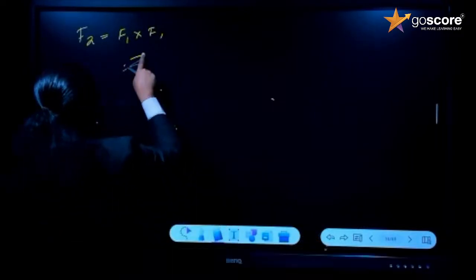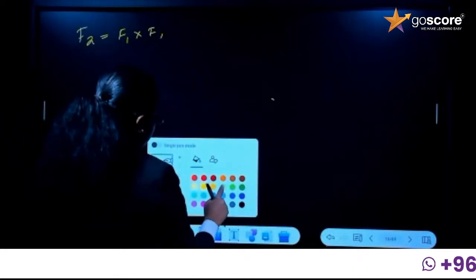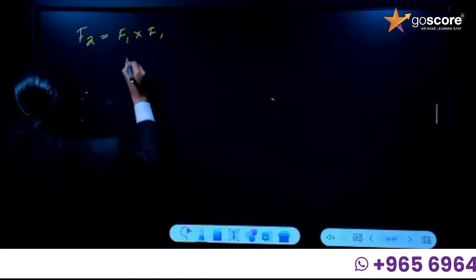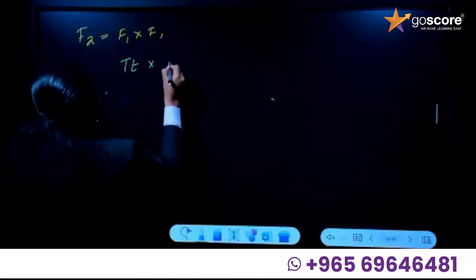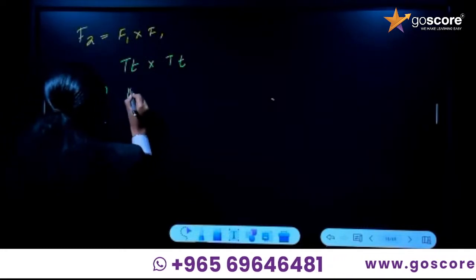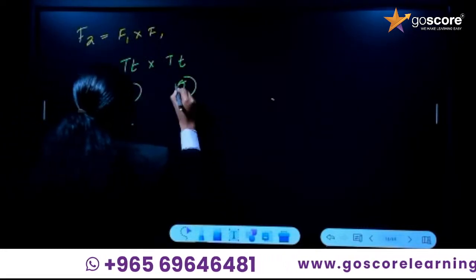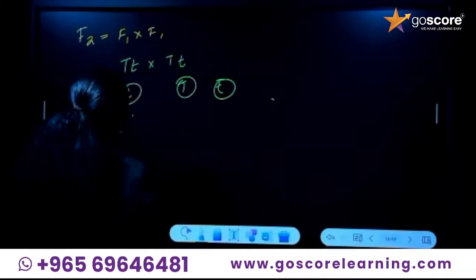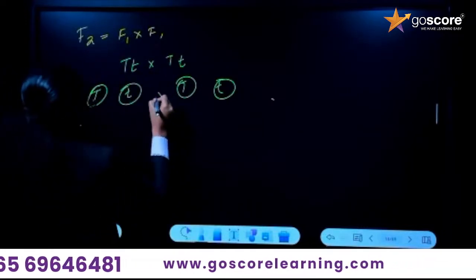Okay, fine. Let's erase this. We'll take another color for crossing. Capital T, small t is crossed with capital T, small t. So what are the gametes here? Capital T is one gamete, small t is another gamete. Let's cross this.